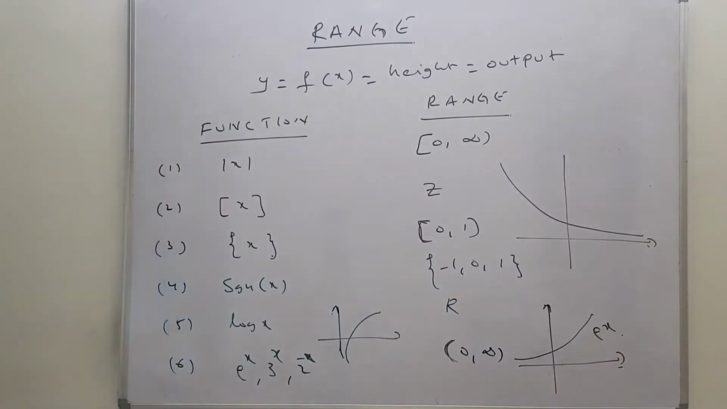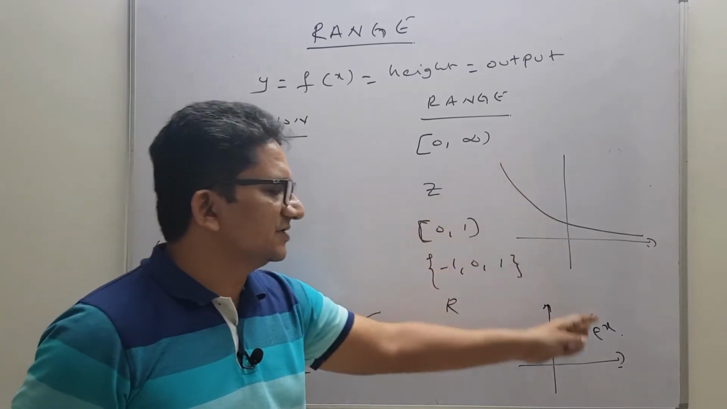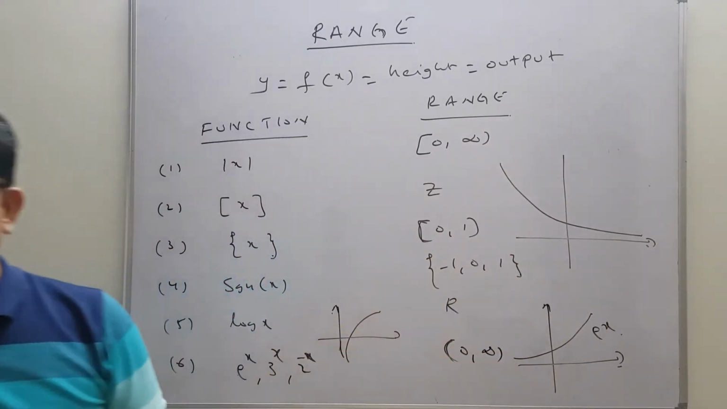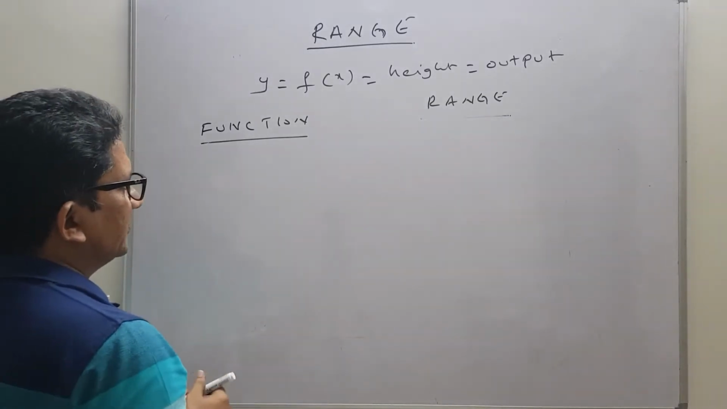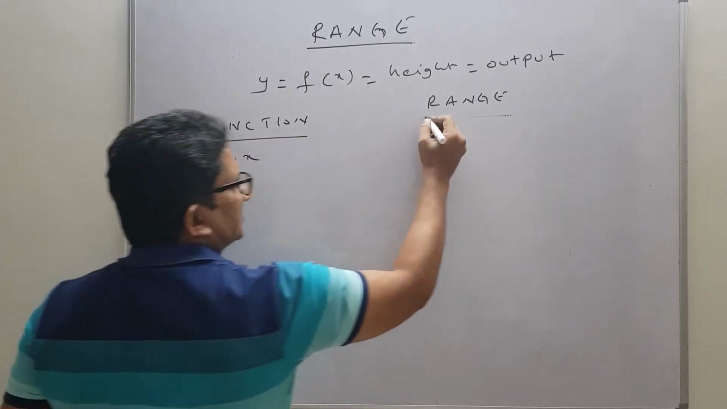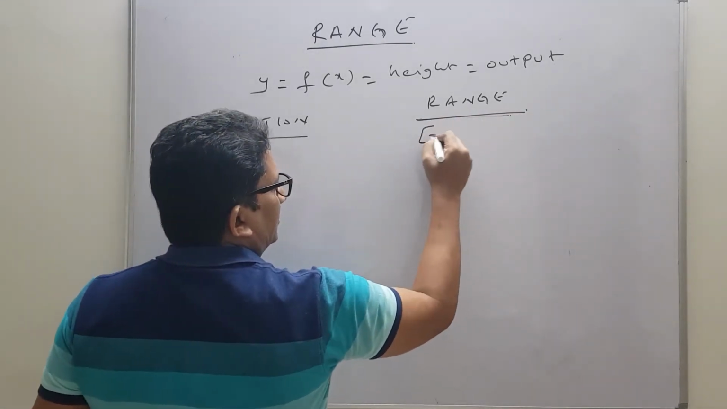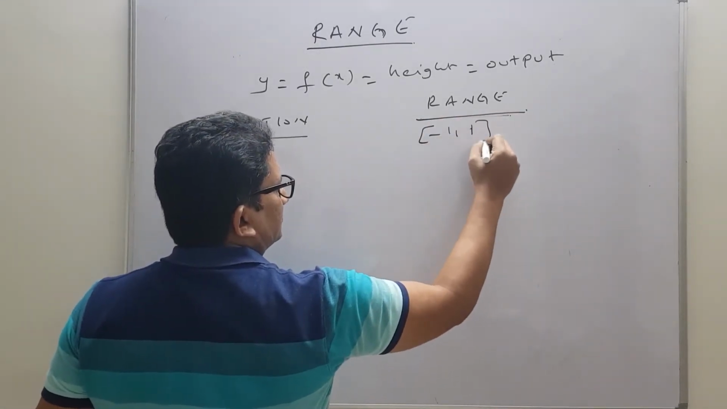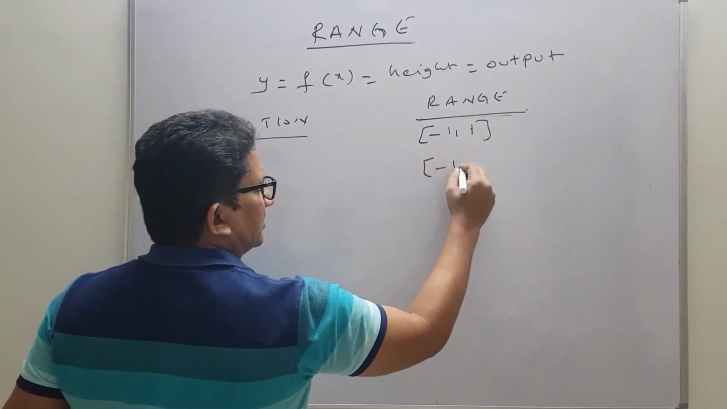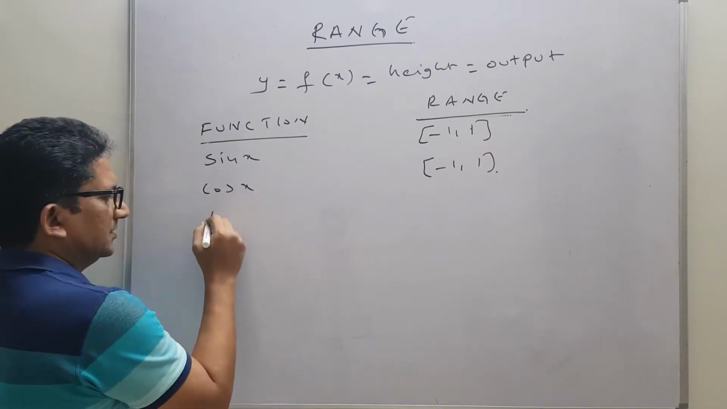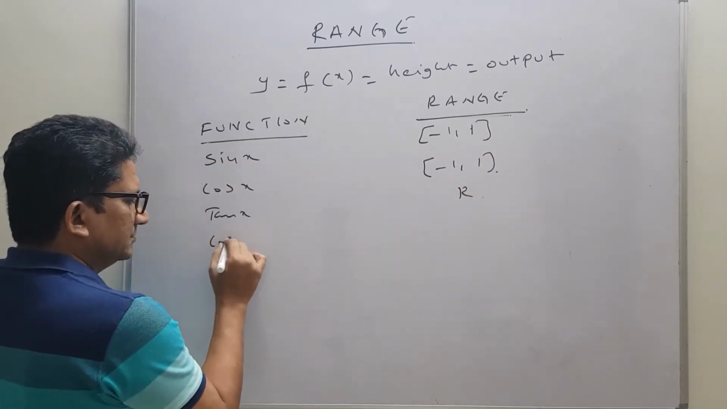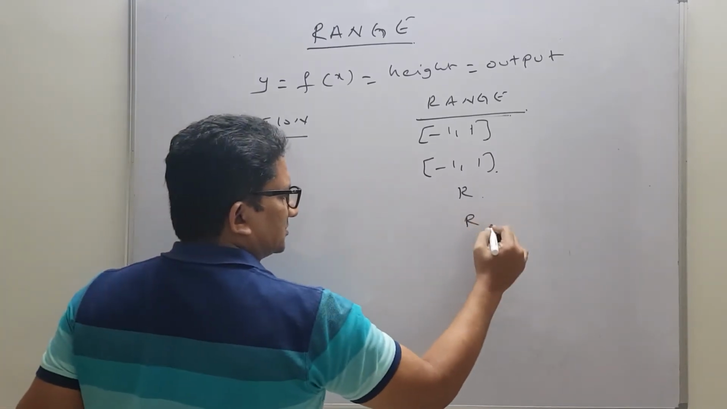This is the e power minus x graph, and this is the e power x graph. Whatever may be the graph, it is in between 0 to infinity. Next we will recall trigonometric functions also. Sin x range is in between minus 1 comma 1, cos x range is in between minus 1 comma 1, tan x range is R, cot x range is R.